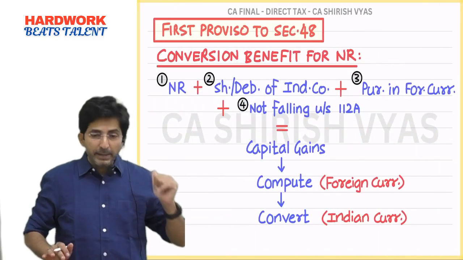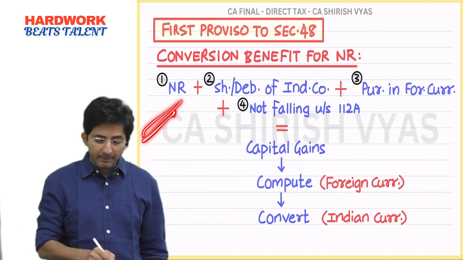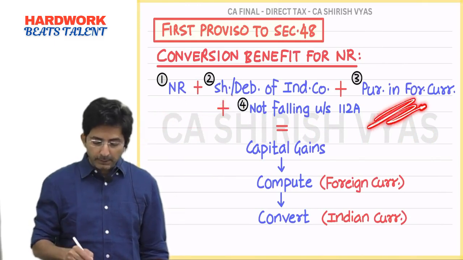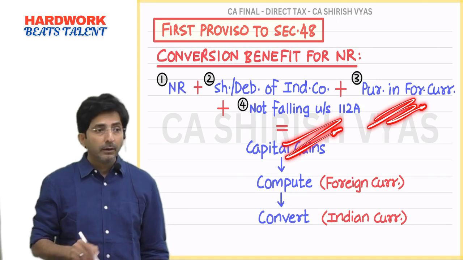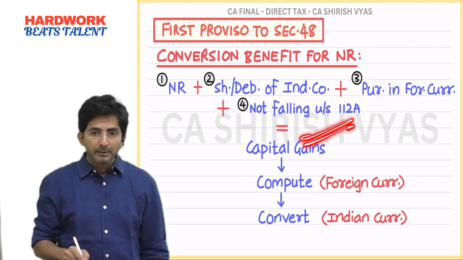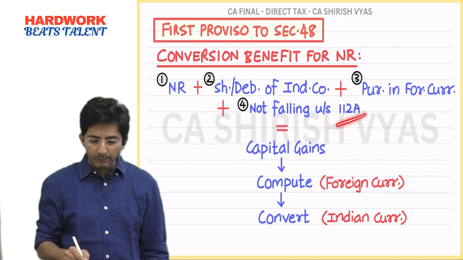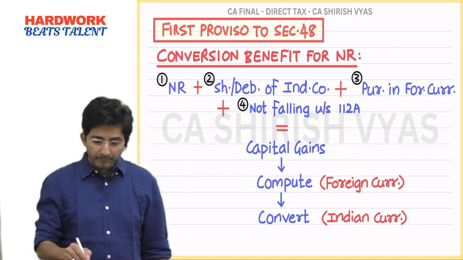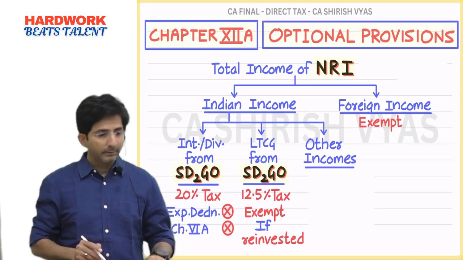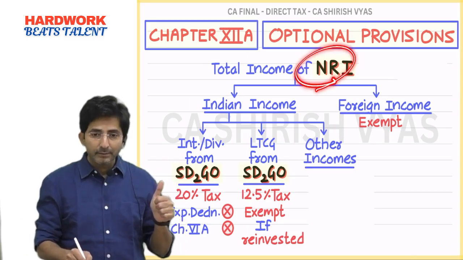So tell me who gets this benefit? NR, shares and debentures of Indian company, purchase in foreign currency, not falling in 112A. Not falling in 112A means not through recognised stock exchange, etc. Remember? So see, all these conditions are satisfied here. He is also NR.